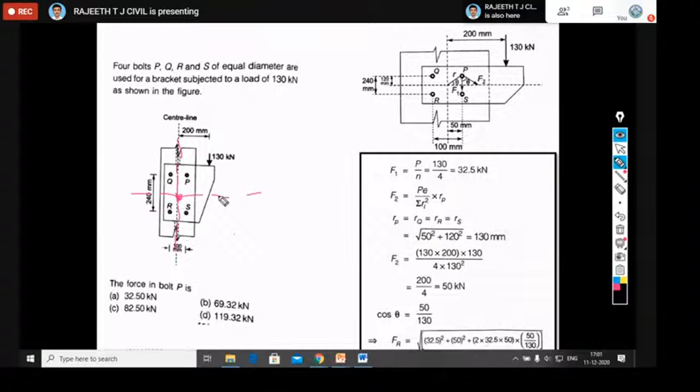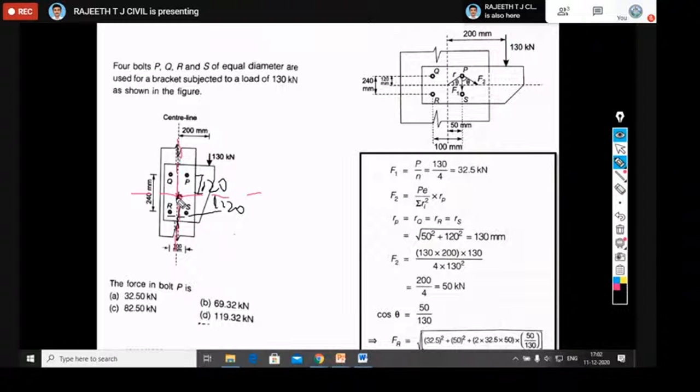Okay. Now what is this value? This value is 240 by 2, that is 120. From the center line to the top bolts, it may be for P bolt or Q. If you come to the bottom bolts R and S, then also you are going to get 120, the Y distance from the CG. For the horizontal distances from the Y axis, from the CG, 100 by 2 and 100 by 2, that is 50 millimeter and 50 millimeter. Okay, this is the distance you should know.